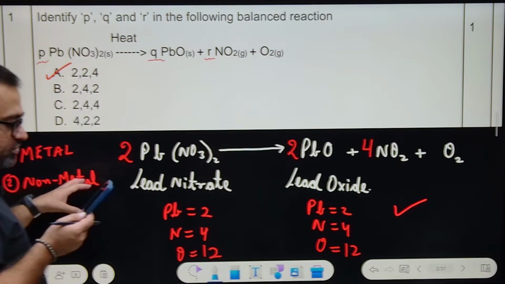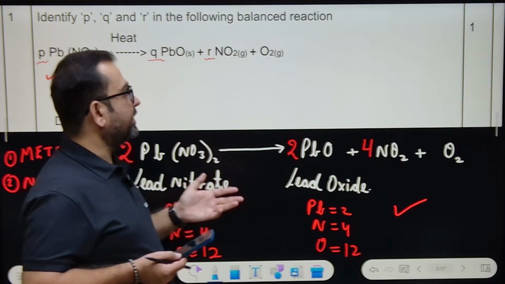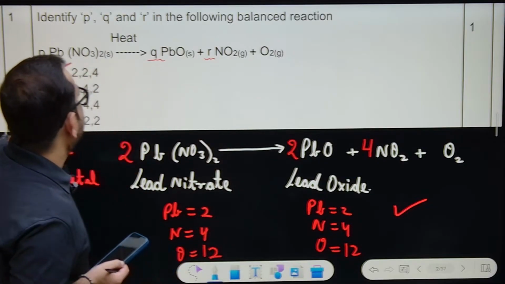Got the point? How are we actually going to balance? Balancing is another type of mathematics, right? So you have to find one by one.